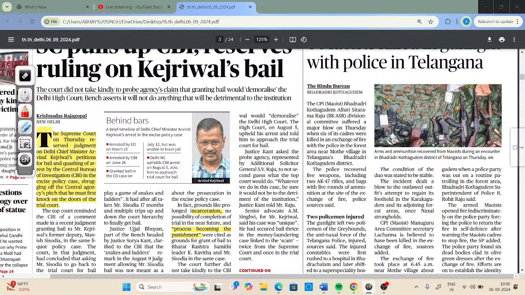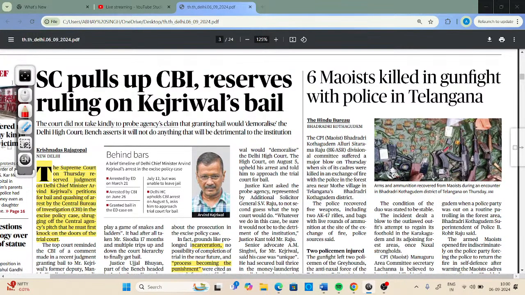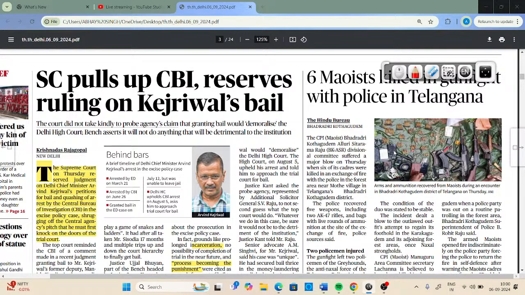The first important news headline for the day is related to the Supreme Court judgment. Basically, the Supreme Court of India has reserved its judgment in Kejriwal's bail application. During that hearing, the Supreme Court said many things to the Central Bureau of Investigation, because in the last one month, Manish Sisodia got bail from the Supreme Court of India.